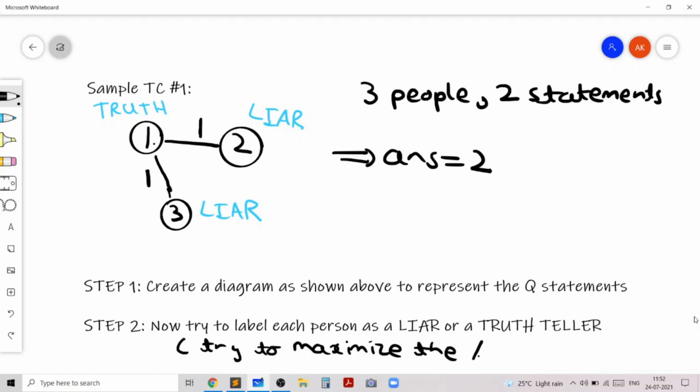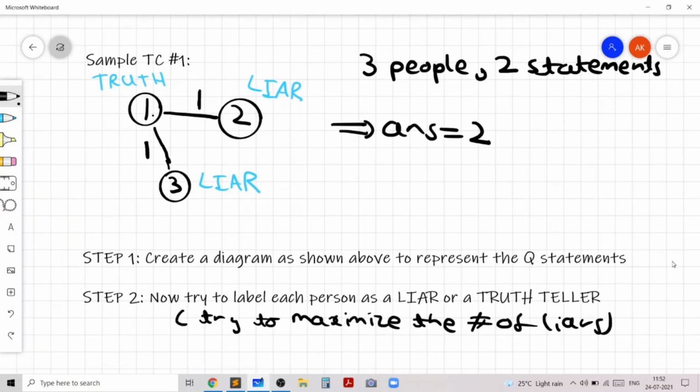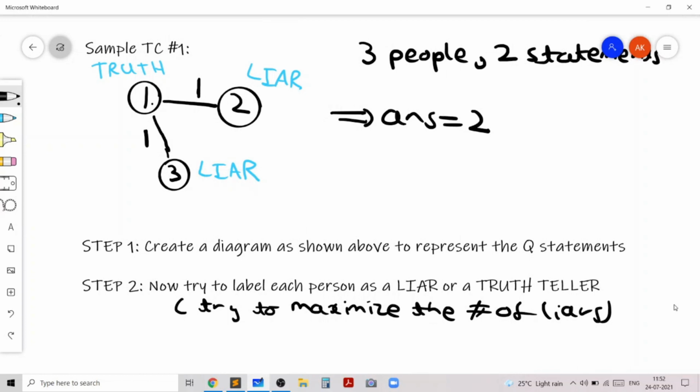Right now we just tried out a few combinations on paper, but I'll show you a little later in this video how we'll exactly compute which ones are liars and which ones are truth tellers.